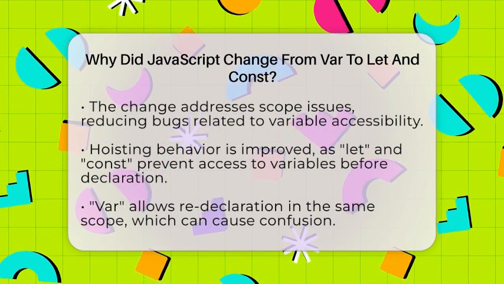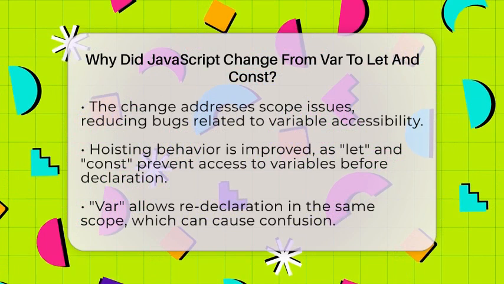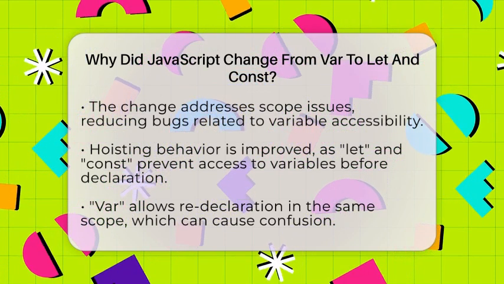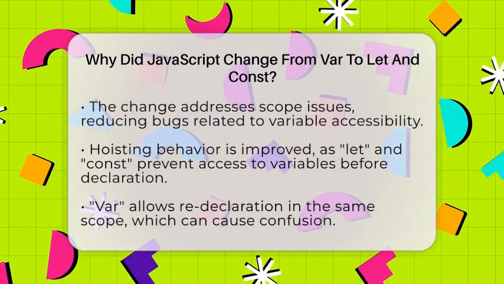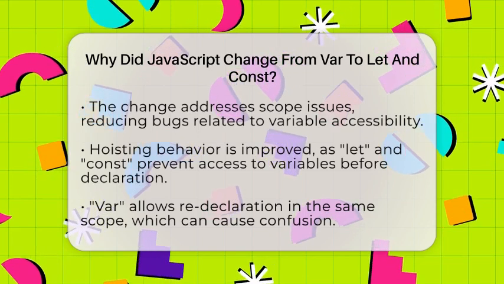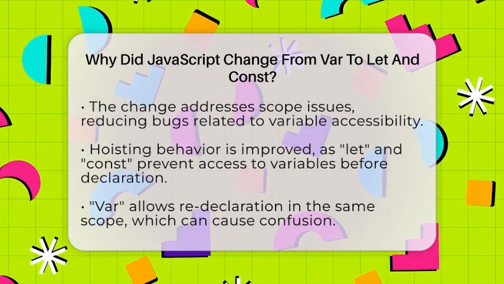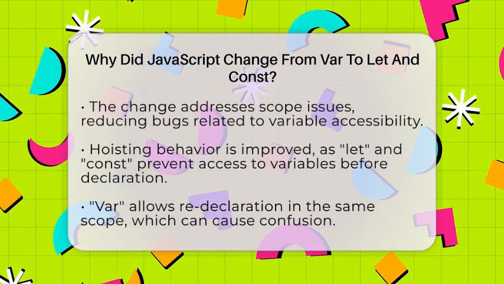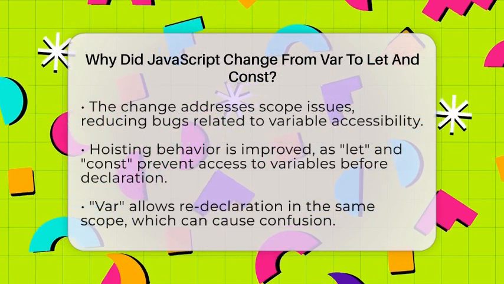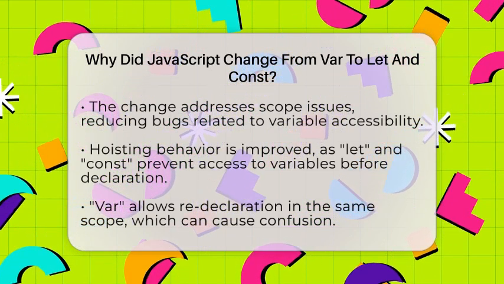Additionally, var allows you to redeclare variables in the same scope, which can create confusion. With let, you can reassign a variable but not redeclare it. Const goes a step further by preventing both redeclaration and reassignment, ensuring that once a constant is set, it remains unchanged. In practical terms, using let and const in functions and asynchronous JavaScript can make your code clearer and reduce errors.